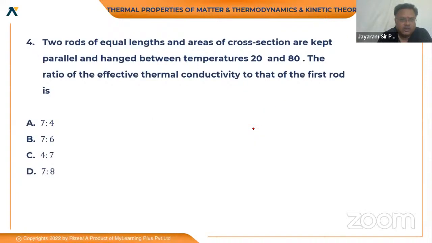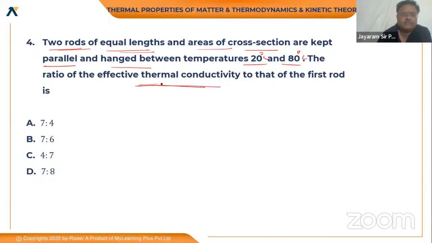Okay, so next, what other kinds of questions can be asked? The earlier one was on the calorimetry topic. Now this one: 2 rods of equal lengths and the same area of cross section are kept parallel and hung between the temperatures of 20 and 80 degrees centigrade. The ratio of the effective thermal conductivity is asked. What do you mean by ratio of effective thermal conductivity?